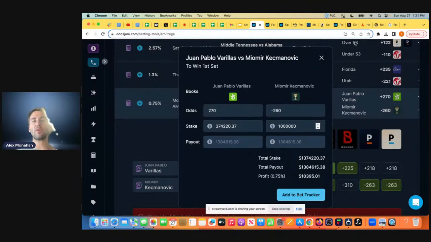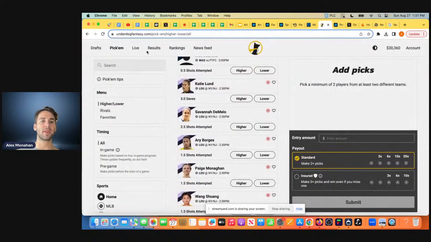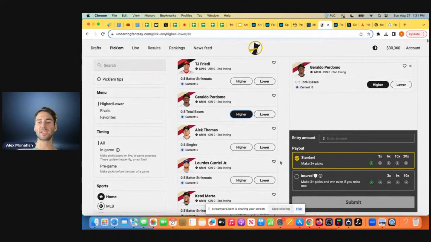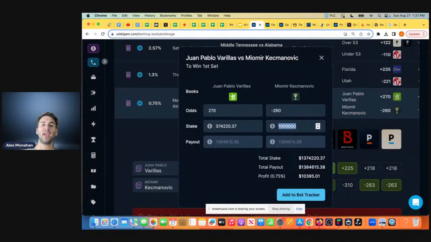Most of these sports books don't allow bet sizes that big, right? If you look at Underdog Fantasy, a lot of people ask me, why are you always placing your bets for $100, 100 to win 600? On this platform, you'll notice it says right here, max bet size $100. That's just what they let you bet. So if Caesars only gives you $100, they'll probably give you more.